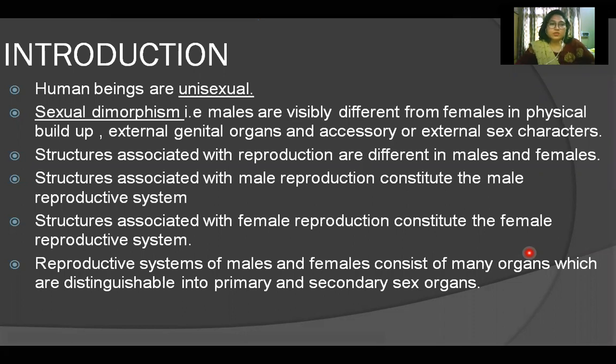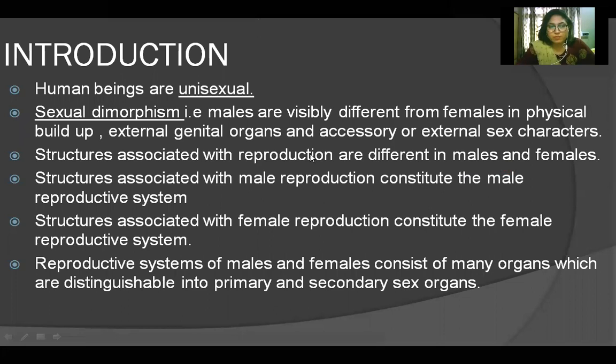Human beings are unisexual. Unisexual means there is a clear distinction between the male and female of human beings. Sexual dimorphism is there. Di means two, morph means structure. So two kinds of structures are different in males and females. Males are visibly different from females in physical buildup, external genital organs and accessory or external sex characters, and structures associated with reproduction are different